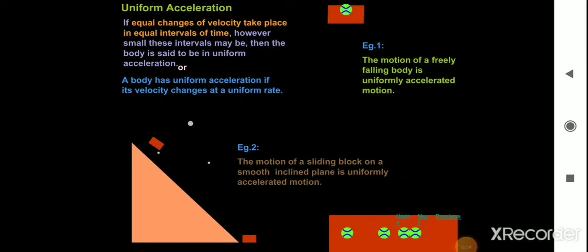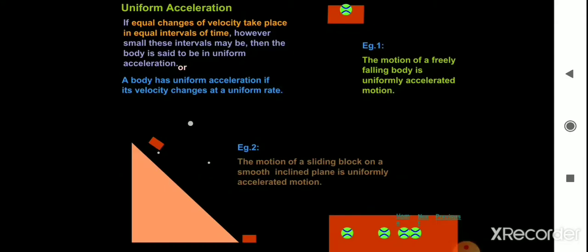Now let us see uniform acceleration. If equal changes of velocity take place in equal intervals of time, however small these intervals may be, then the body is said to be in uniform acceleration.